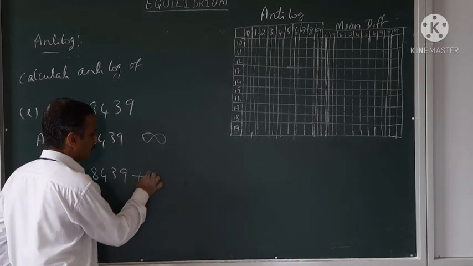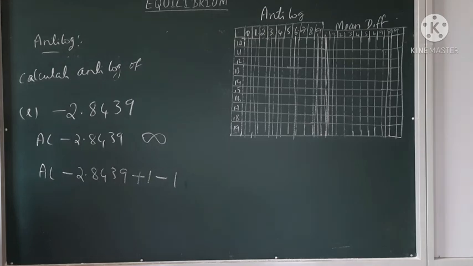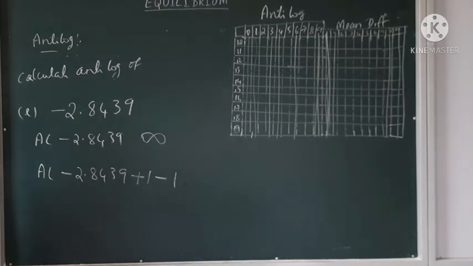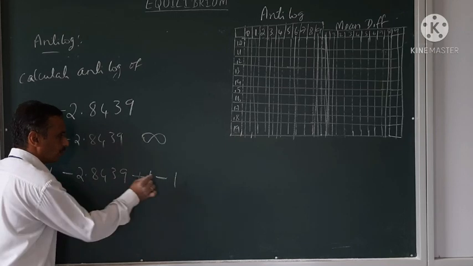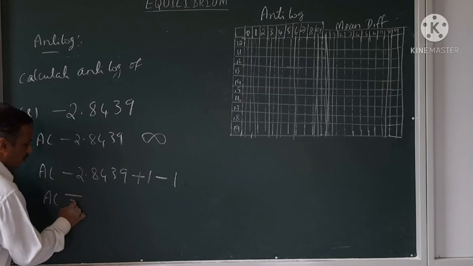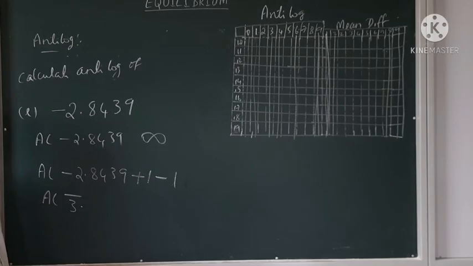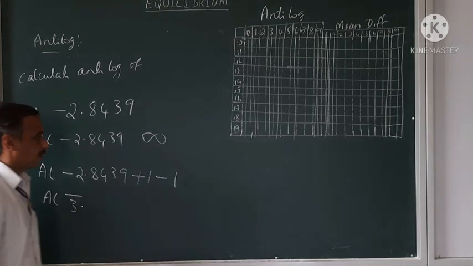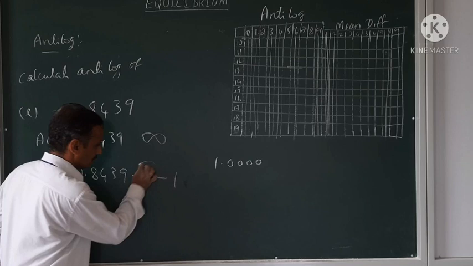For this, add 1, subtract 1. Add 1, subtract 1. And you see, for the minus 2, go for this minus 1, it becomes anti-logarithm of bar 3. Minus 2 minus 1 is bar 3 now. Now, from the 1.0000, which one? This plus 1.